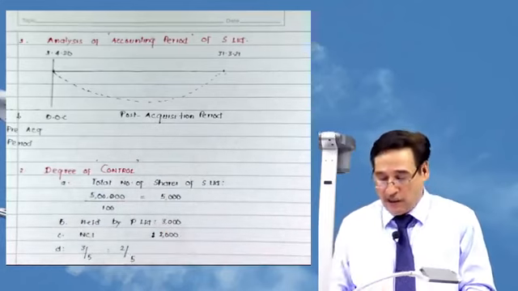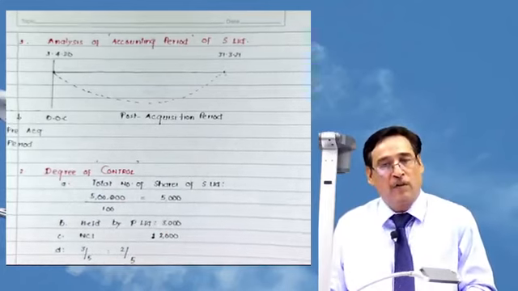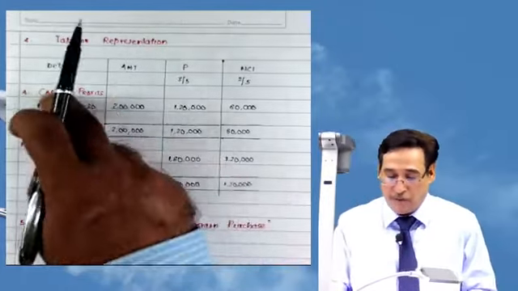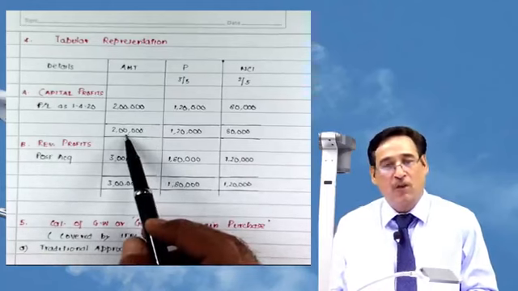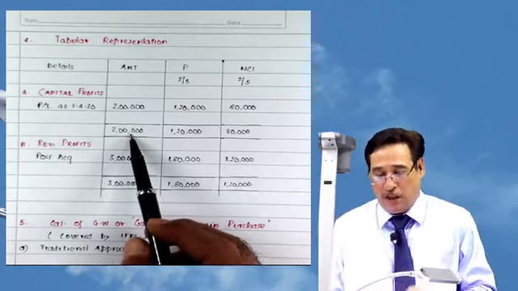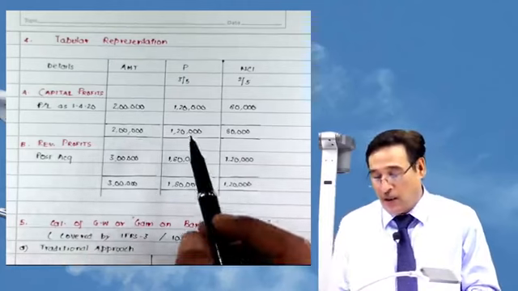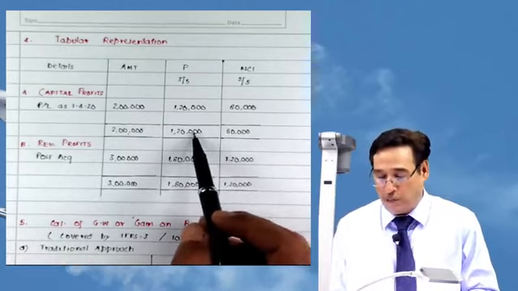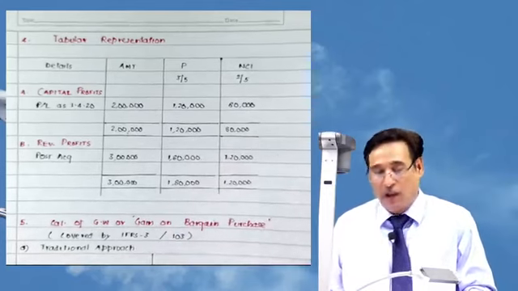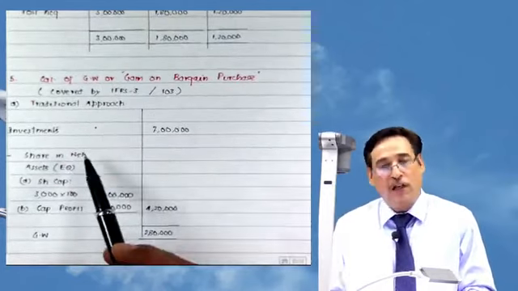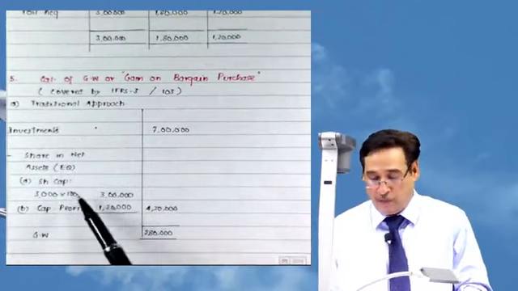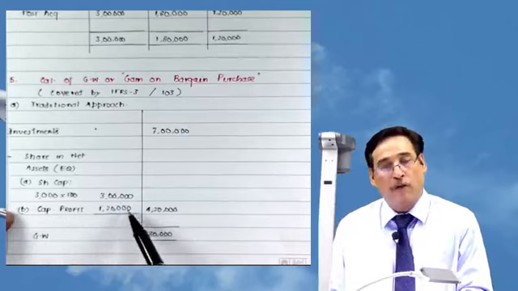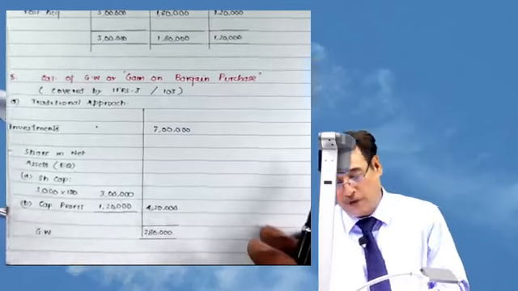So first of all, analysis, then degree of control, then analysis of other equity items of the subsidiary, and once we become familiar with it, then we have to tabulate this. Don't forget that this total is known as equity on the date of acquisition, correct? And these items will be used in computation of, in fact, the share of parent will be used in computation of goodwill. Goodwill can be computed easily. Traditionally, all we need to do is to just compare the investment with the share capital which we acquired, nominal value of share capital plus share in capital profits. The difference of these two will give us what we call goodwill.